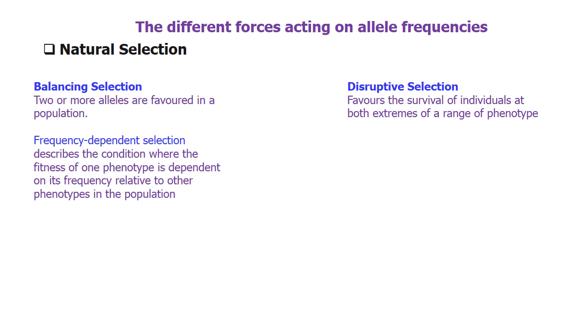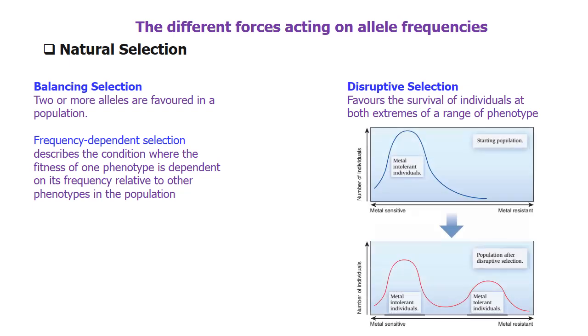In disruptive selection, individuals with extreme range of phenotypes are selected. In this graph, the plants will grow on soil contaminated with heavy metals. But such plants fail to grow on normal soil. Plants which are able to grow on normal soil are unable to grow on contaminated soil. The two extreme phenotypes were selected from the plant population.